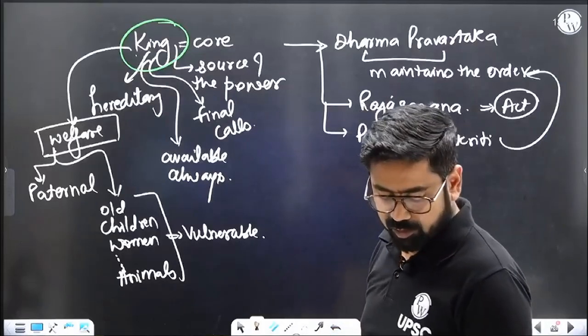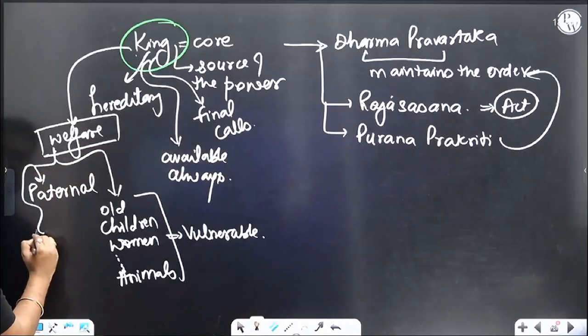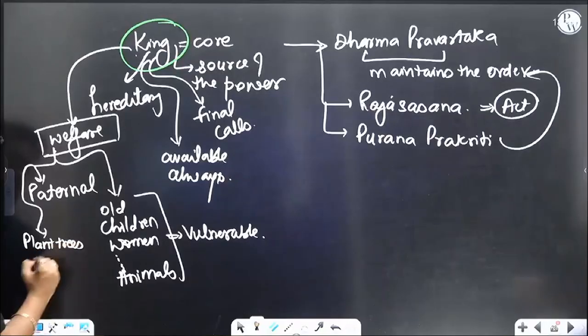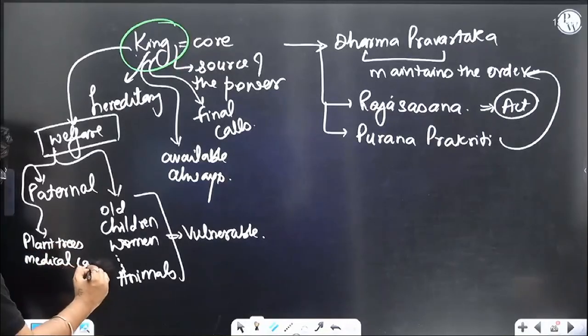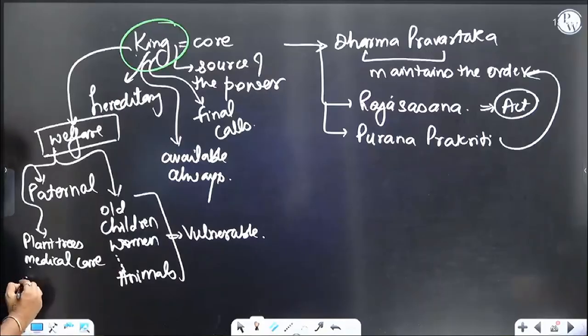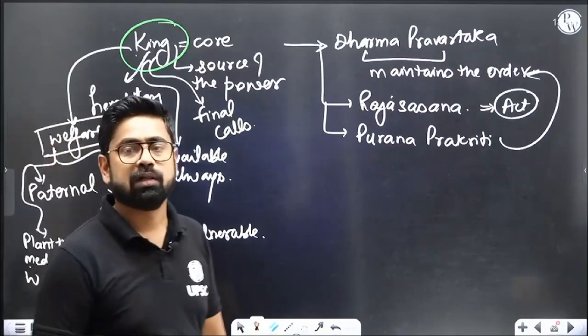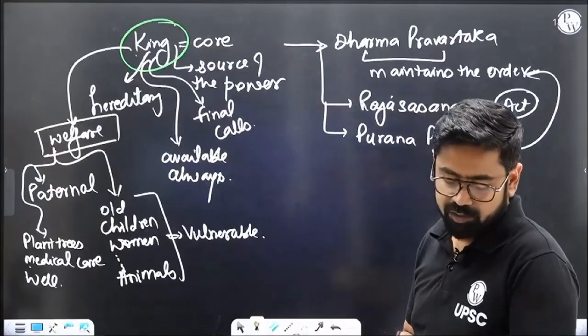In fact, this also includes welfare measures like planting trees, medical care. You think planting trees is happening today? No. Medical care, etc. Digging of wells so that people can get drinking water and all. Digging of wells. All this is expected of him.